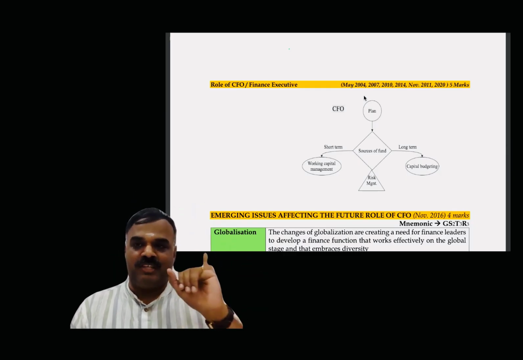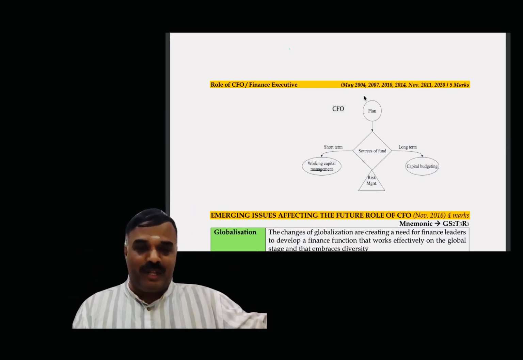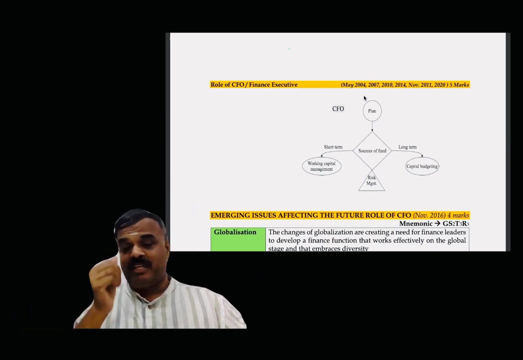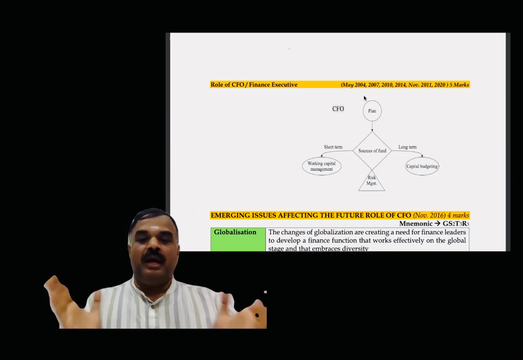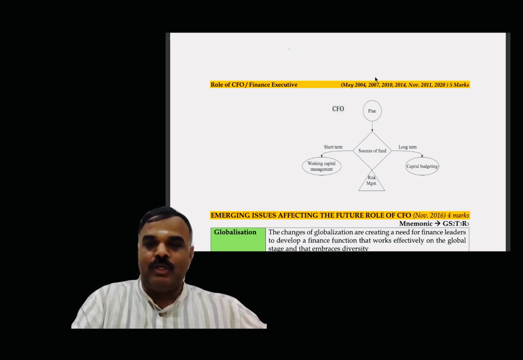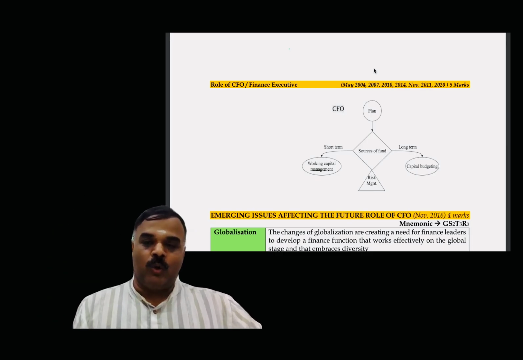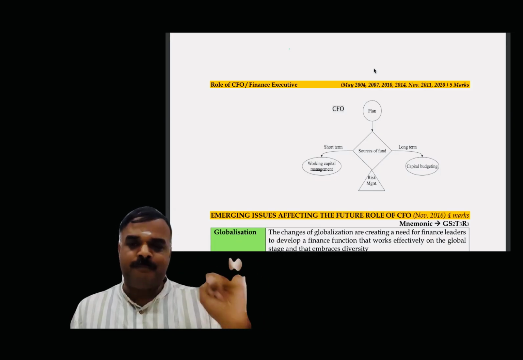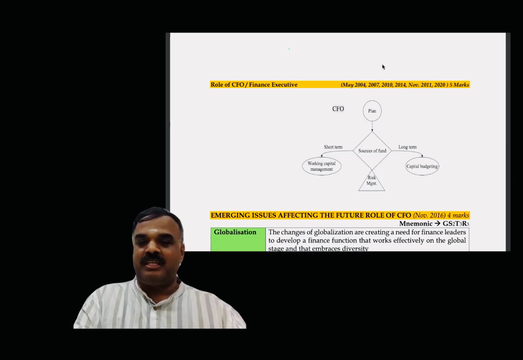If you want to do the business, first you have to plan. Thereafter, you have to worry about the source of fund. After getting the fund, on one hand you have to invest in short-term investment, on the other hand you have to invest the fund in the long term. Short-term investment decision making is called working capital. Investment in the long term is called what? Capital budgeting. Whenever you do the business, we have to face the risk factor, so you have to know how to manage the risk. Therefore, if you remember this, you can understand the roles of the CFO. What are the 5 major roles of the CFO? Planning, source of fund, working capital management, capital budgeting, also called investment decision, and risk management.